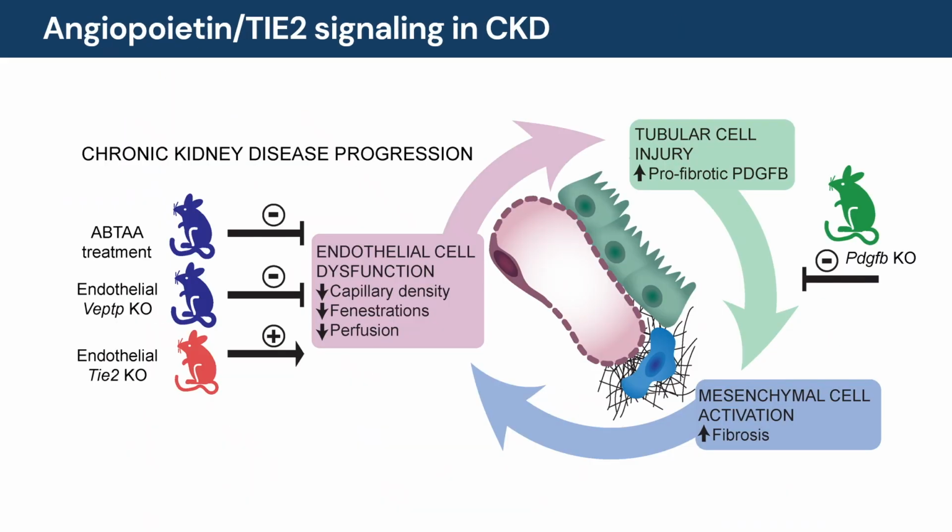Studies show that healthy blood vessels are critical for tubular cells. This is perhaps not a surprise, as these cells have a high energy demand to carry out their function. The injured tubular cells start producing pro-fibrotic factors, including PDGFB, and mesenchymal activation and fibrosis will commence. Others have shown that this step can be therapeutically targeted by reducing PDGFB signaling. However, vascular injury is not improved in our PDGFB knockout mice, suggesting that this is not a viable approach in the long run. Instead, restoring TIE2 and vascular function has beneficial effects in all compartments.